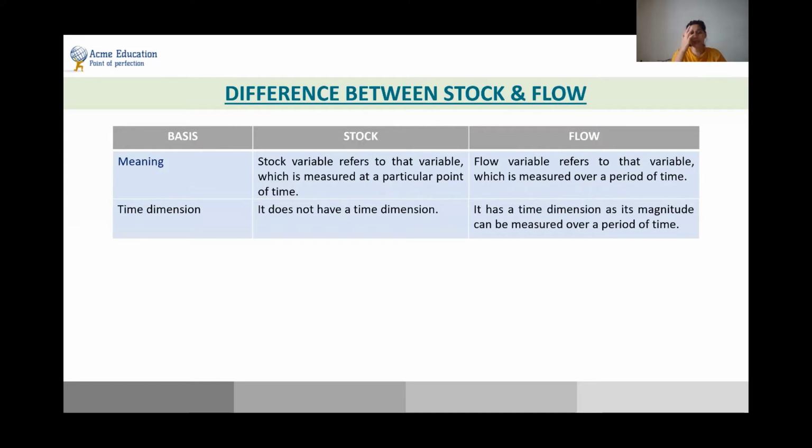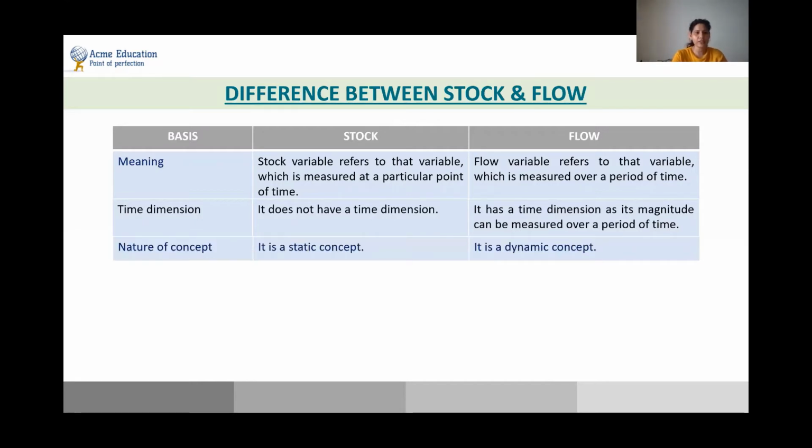What is the time dimension for the stock concept? In case of the stock concept, it does not have any time dimension because it is at a particular point of time. Whereas the flow concept has a time dimension, as its magnitude can be measured over a period of time. Like, when I say the national income of the country, this is a flow concept because it is over a period of time. In one full year, the income has been calculated and collected.